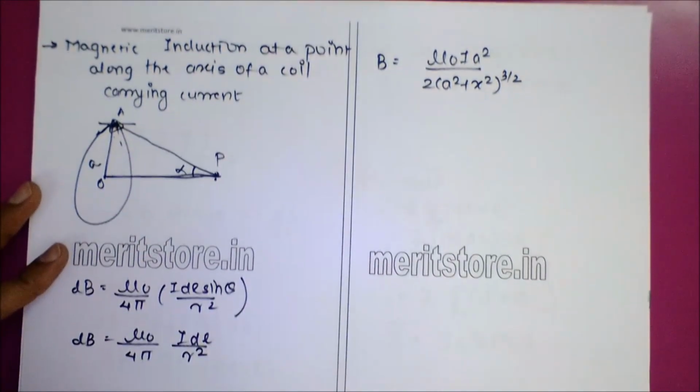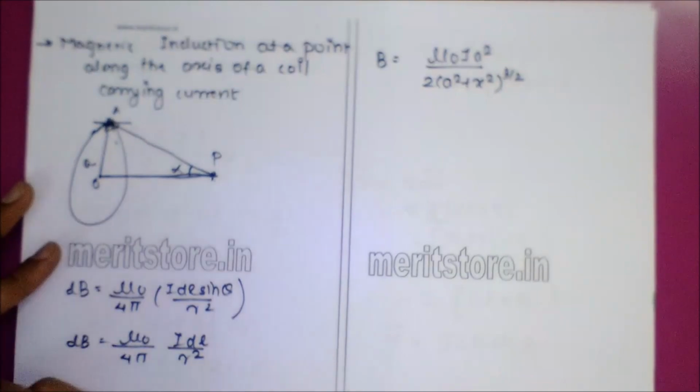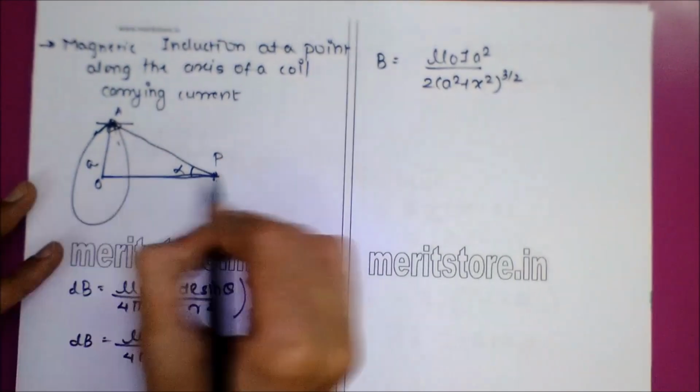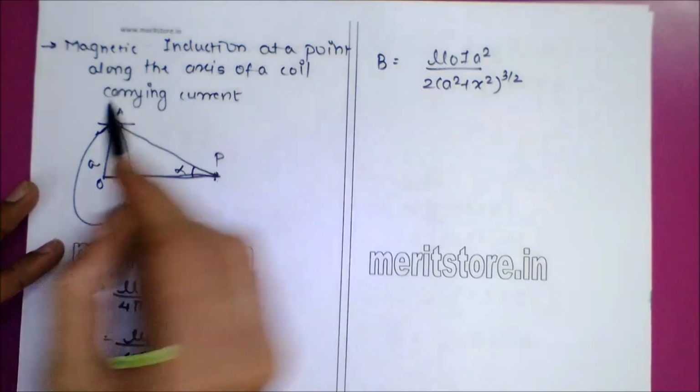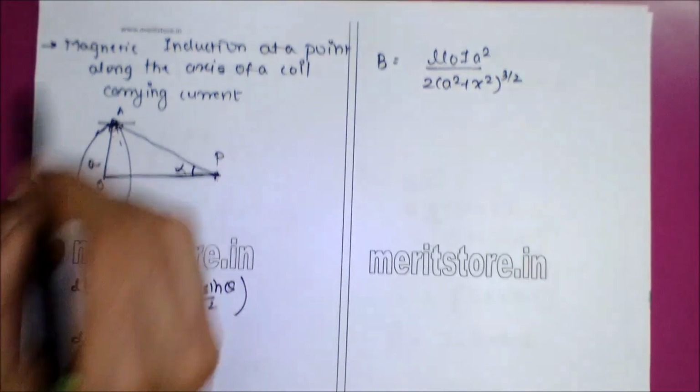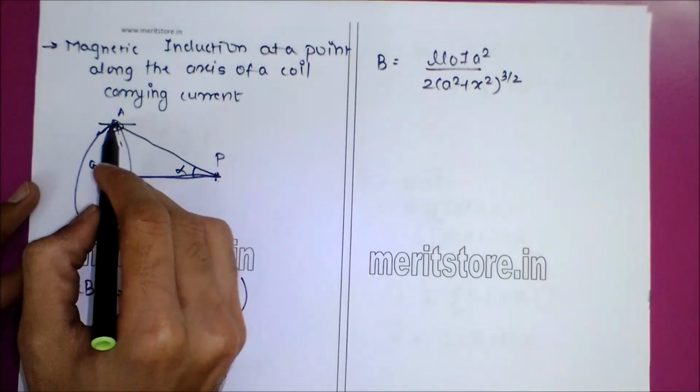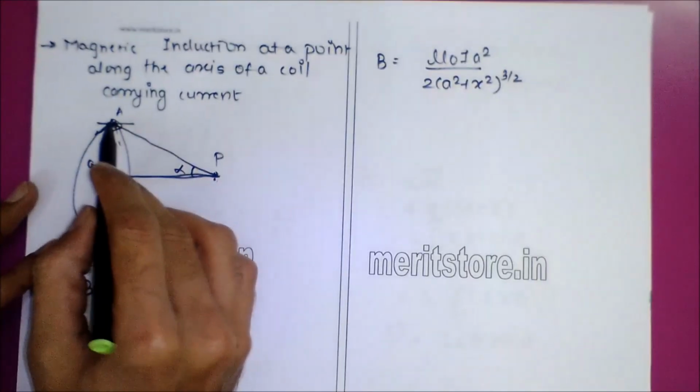Suppose this is my origin O, from the center. So this is my point P, this is my center O. This point P is along the axis, and I have considered some element A. Then the magnetic induction from this small element A will be how much?